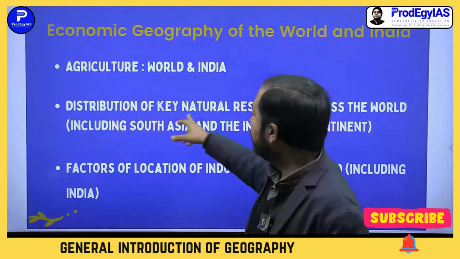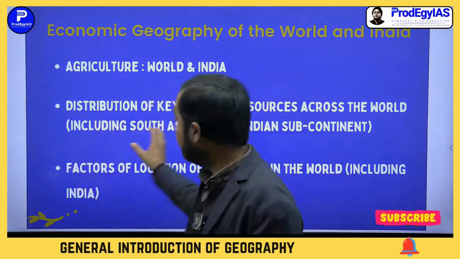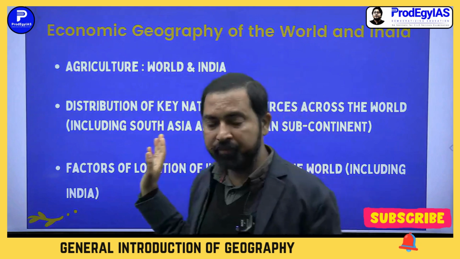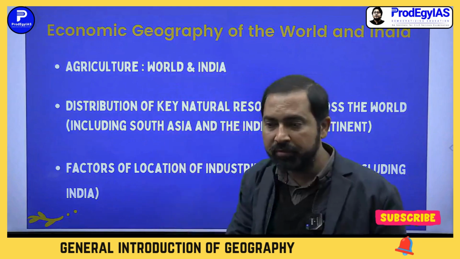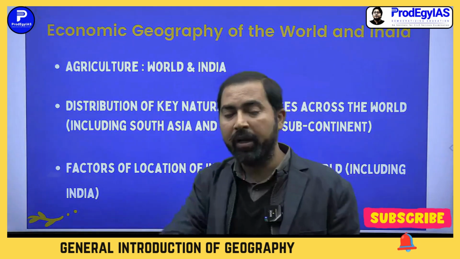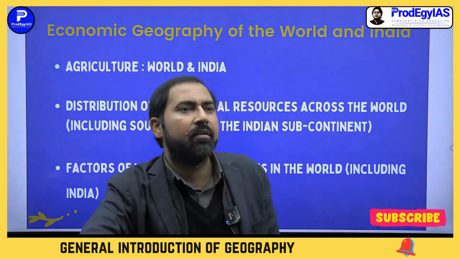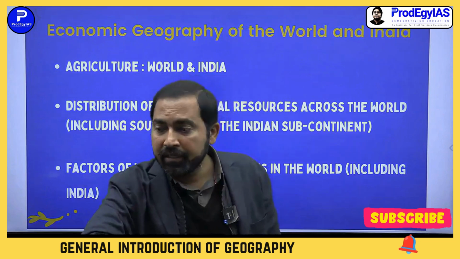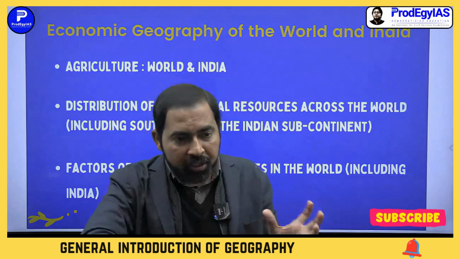After that, distribution of key natural resources across the world, including especially South Asia and Indian subcontinent. For this, you should have an understanding about the rocks, the nature of rocks, what types of rocks are there, and the general lithological conditions there.